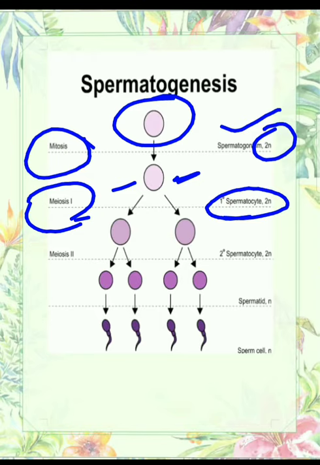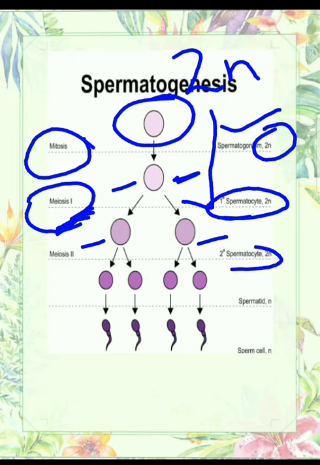You know that meiosis causes reductional division, because it reduces the number of chromosomes. Until then, the spermatogonia and primary spermatocytes both are diploid, but when meiosis takes place, two cells are formed that are known as secondary spermatocytes, and these are haploid in nature.